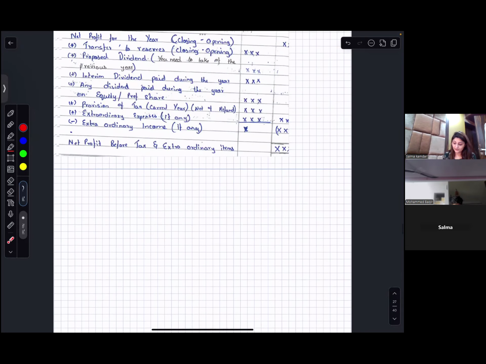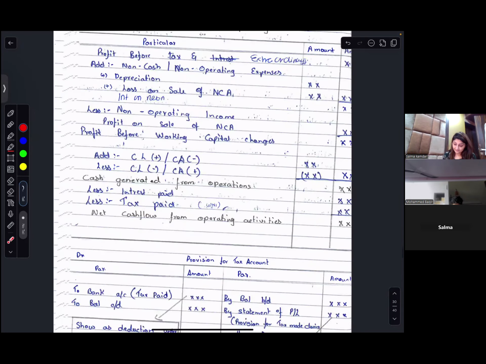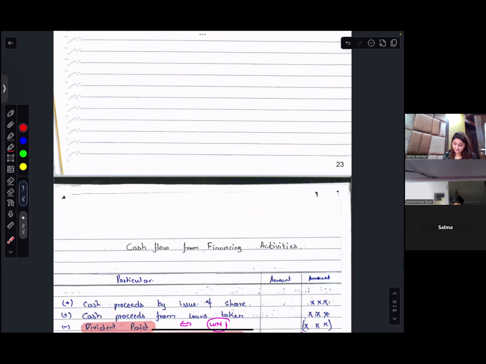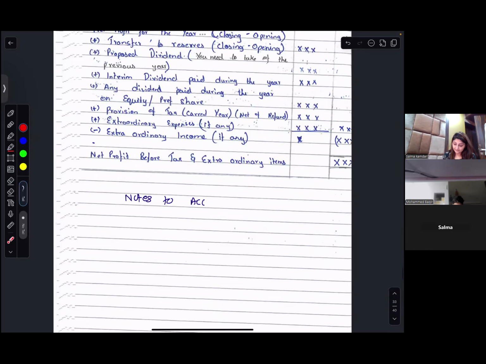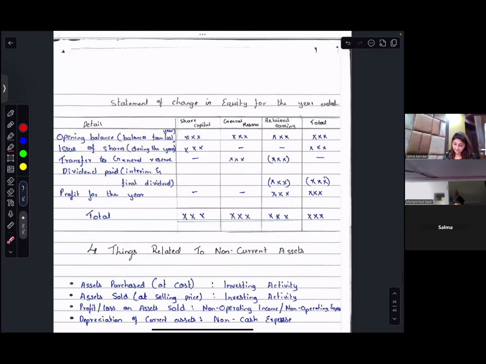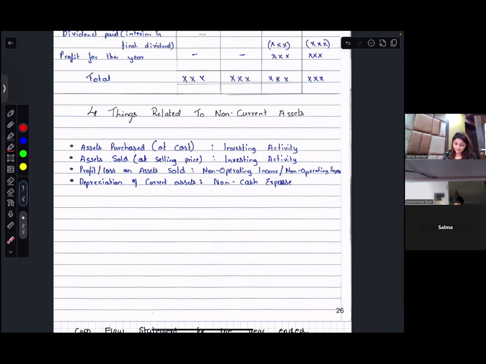What are they? If an asset is purchased, it is investing. If an asset is sold, it is investing. Profit or loss on sale of non-current asset.